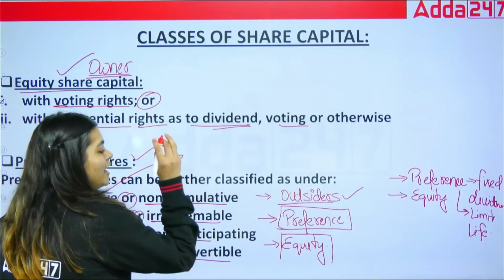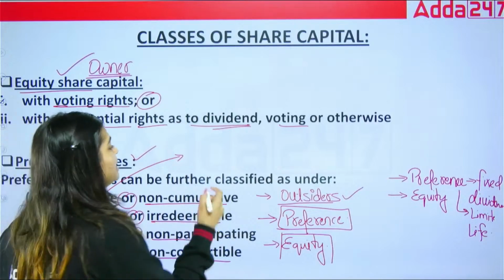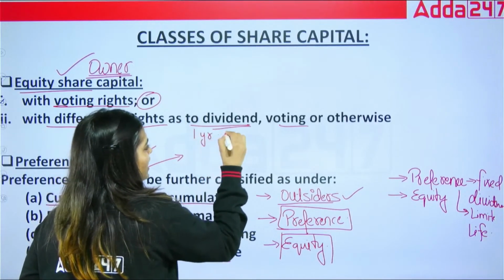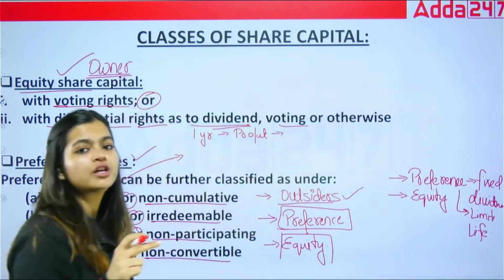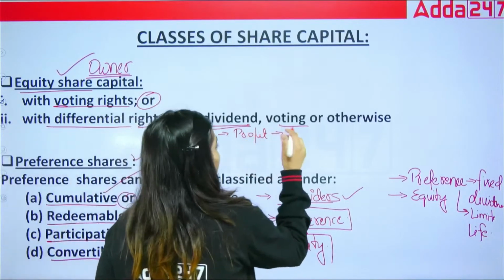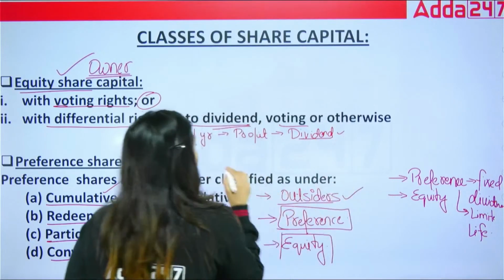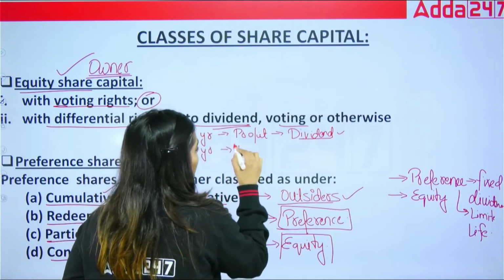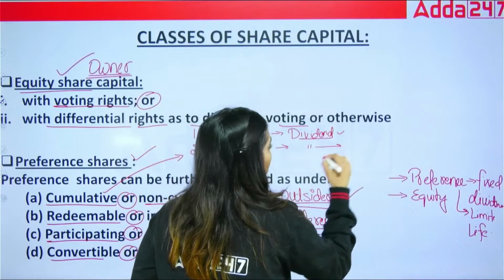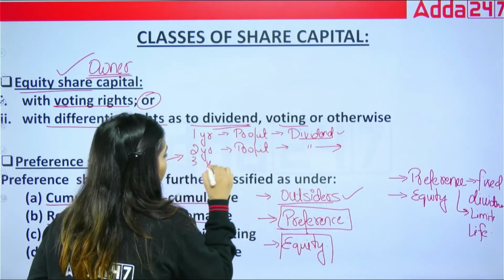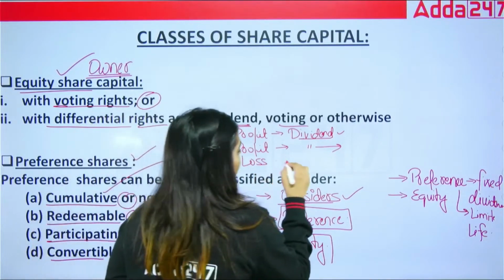Cumulative means the right to receive your dividend will never lapse. Suppose this is your year 1, in which your company earned a profit. The profit is used to give the dividends. So first year, dividends are distributed from this profit, no issue. In the second year, again the company earned the profit, again the distribution of dividend made easily. Now third year, the company is into a loss. So this year they cannot distribute dividend.